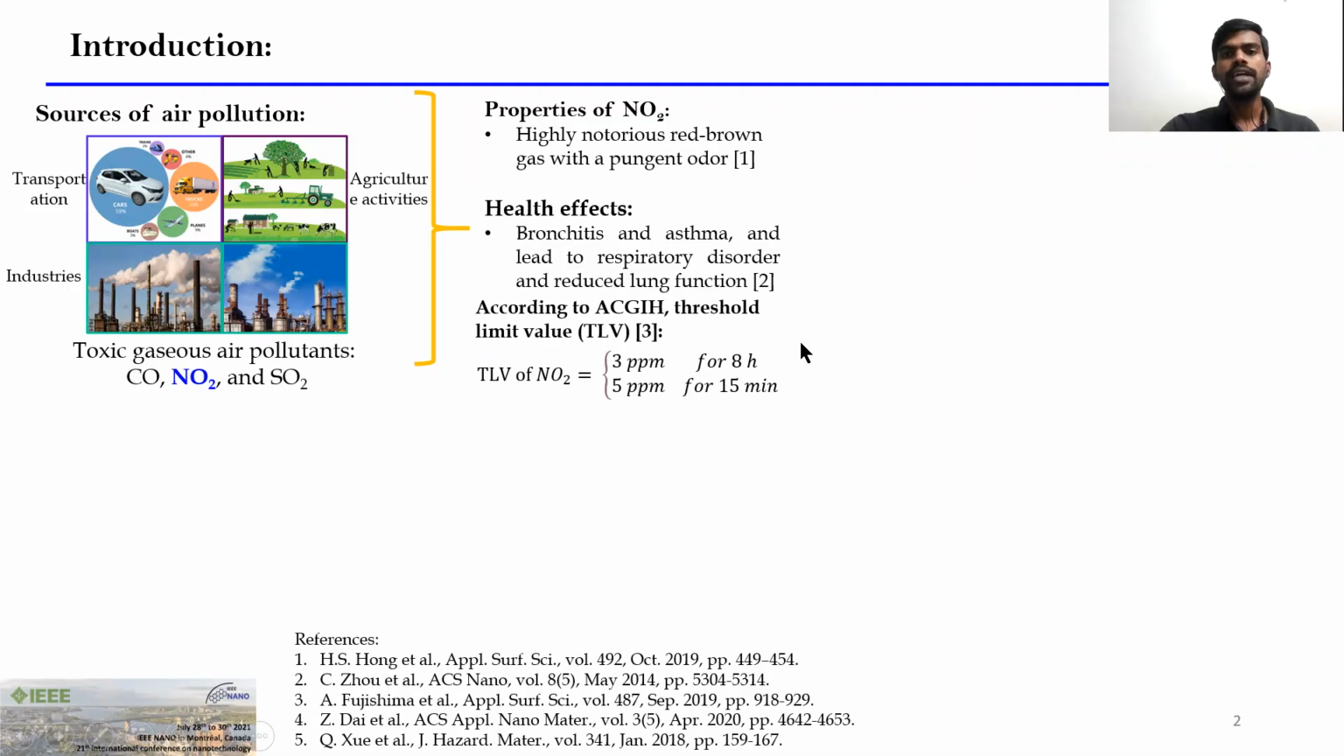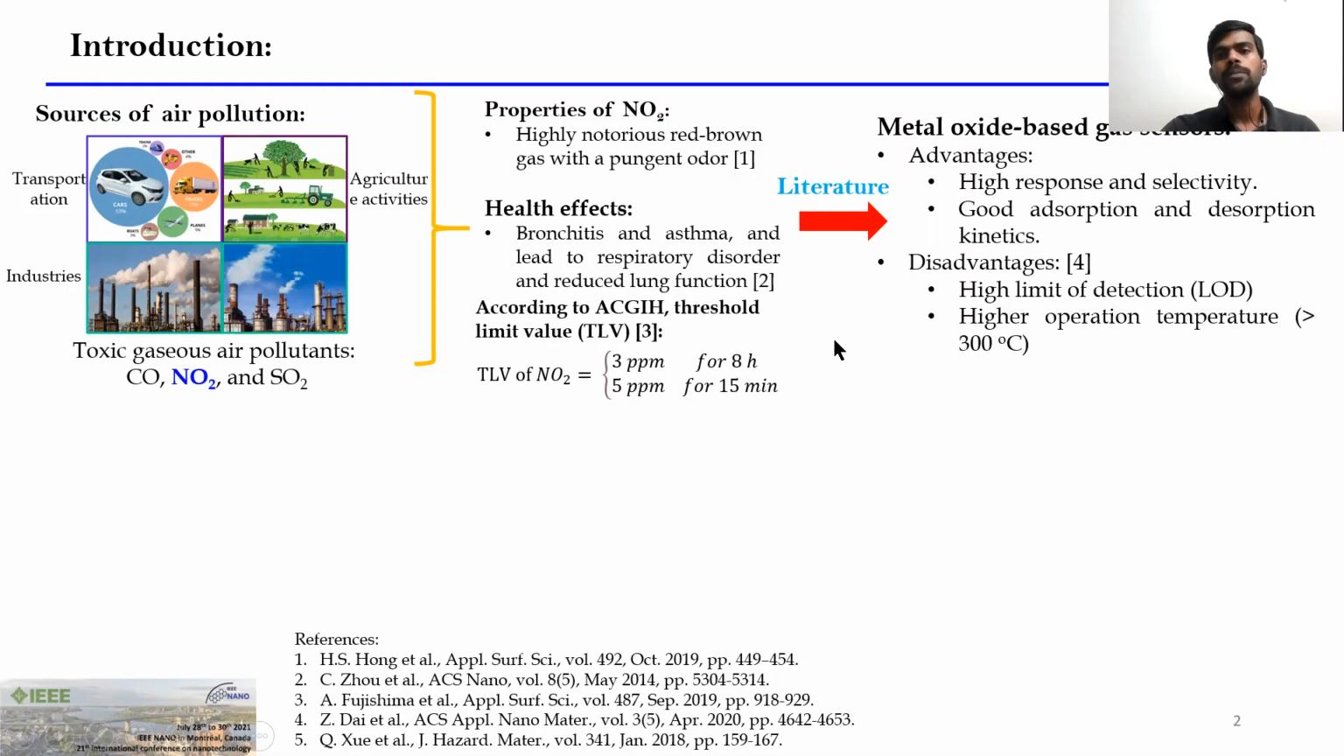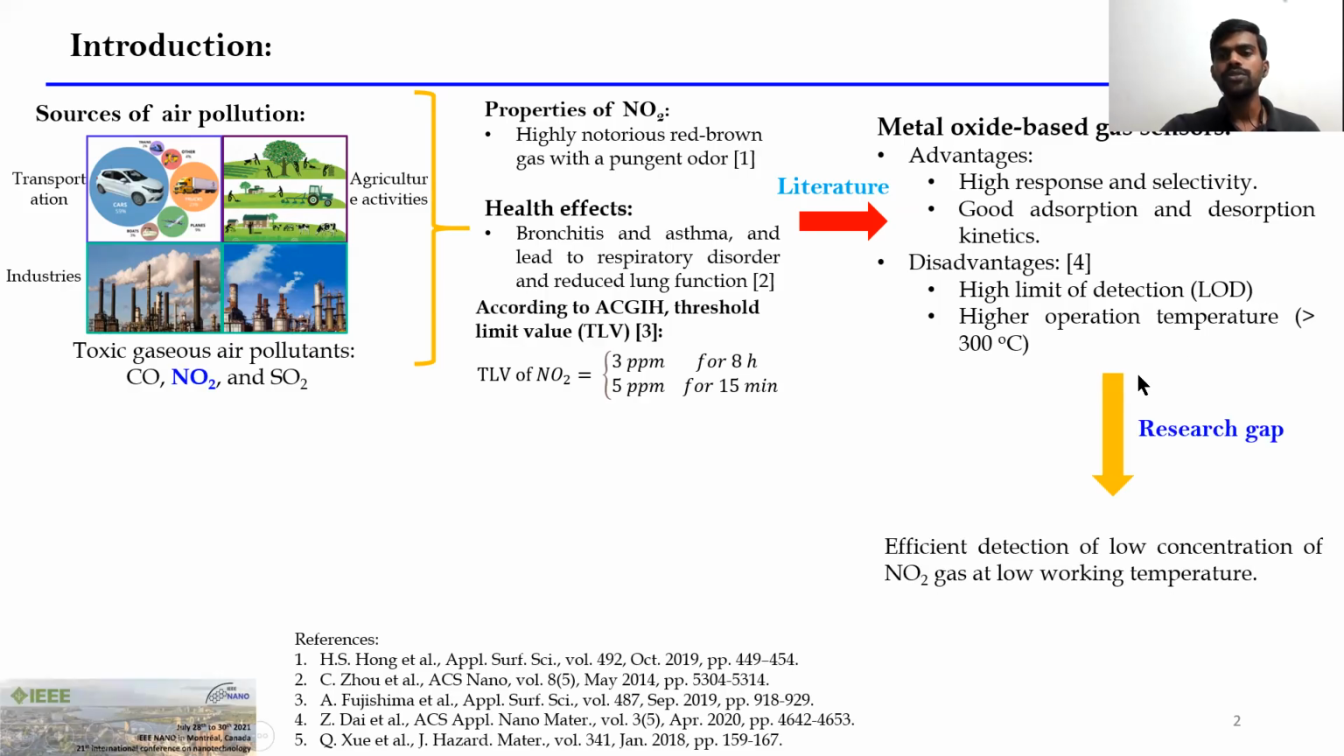In this regard, to detect nitrogen dioxide, the literature uses metal oxide based gas sensors. They have various advantages such as high response and selectivity, and good adsorption and desorption kinetics, but they have disadvantages: high limit of detection and higher operating temperature. Therefore, due to this high limit of detection and higher operating temperature, there is a need to detect low concentrations of target gas at low working temperature. That's why herein we choose this research gap as our problem statement, that is, efficient detection of low concentration of nitrogen dioxide gas at low working temperature.